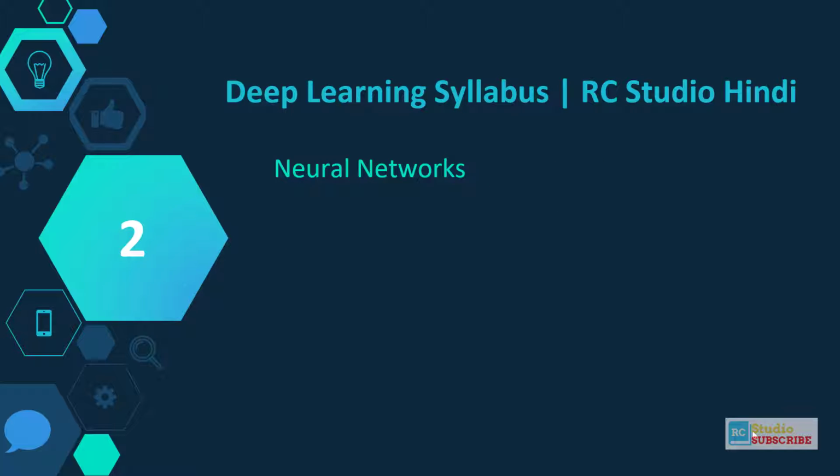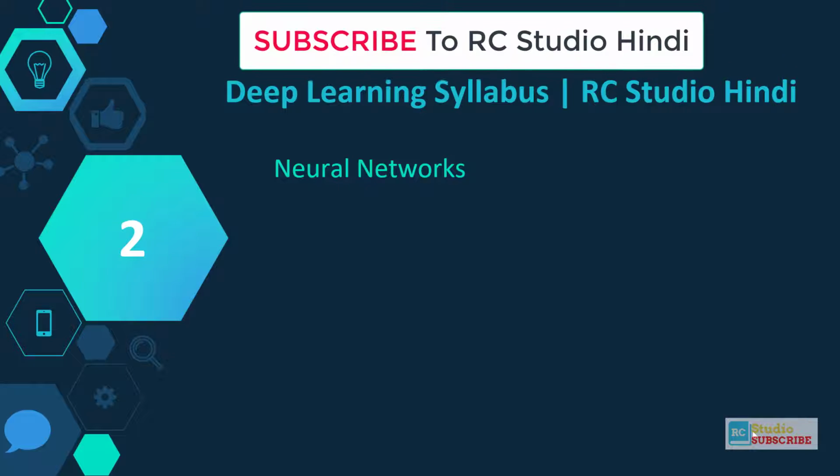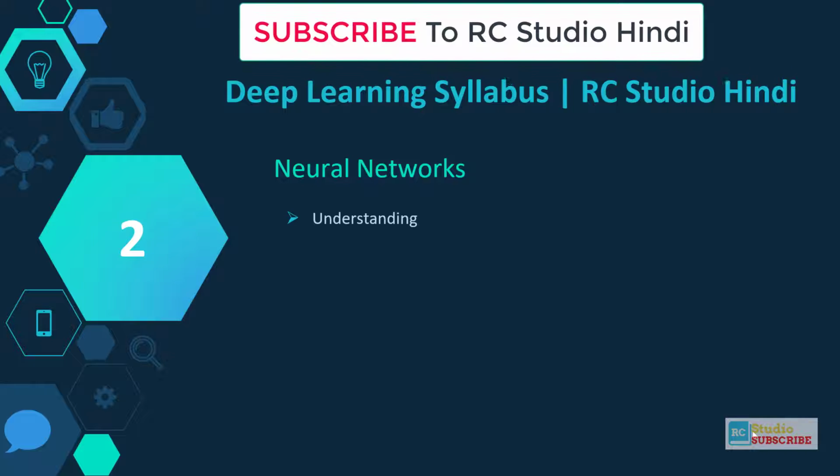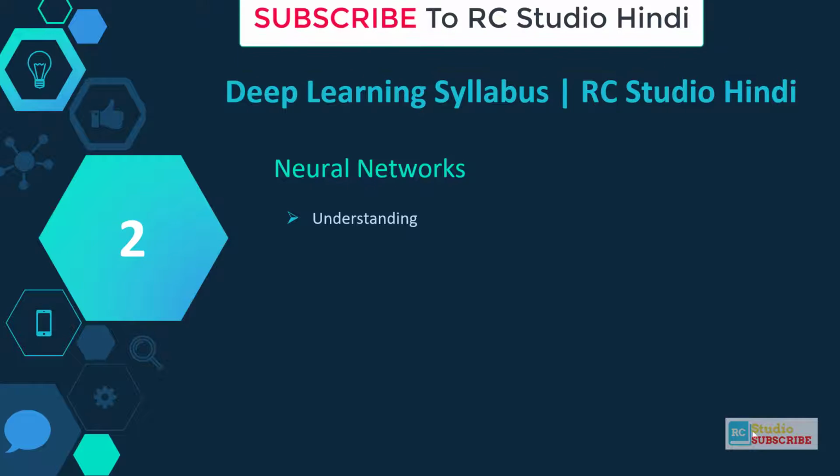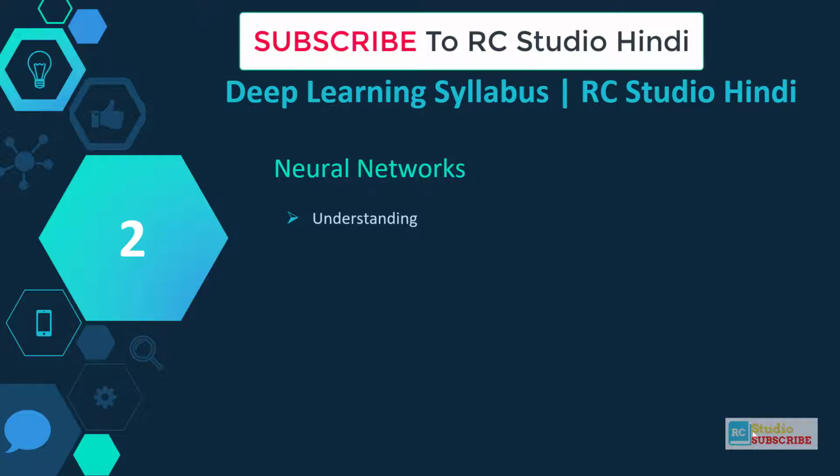Another point is neural networks. Actually, deep learning fully depends upon neural networks. A neural network is inspired by the human brain, that means human neurons. Firstly, you have to understand each and every concept related to neural networks. Then you have to move on to the second topic, that is loss functions. Multiple loss functions are available in deep learning. You have to learn about each and every concept clearly. These functions help you reduce your losses.